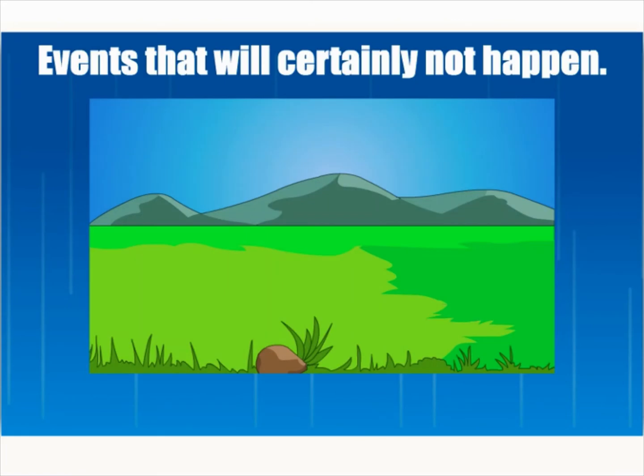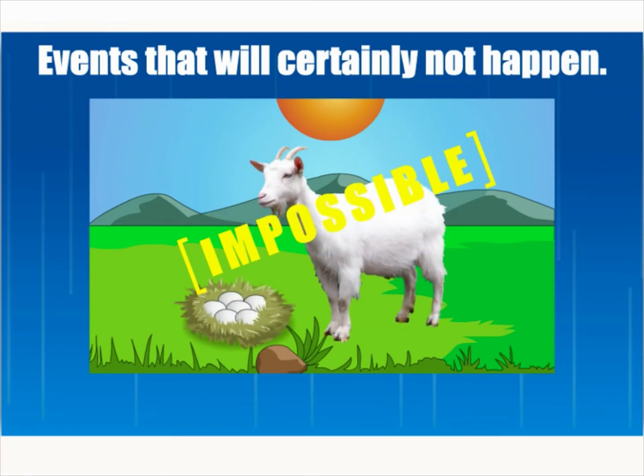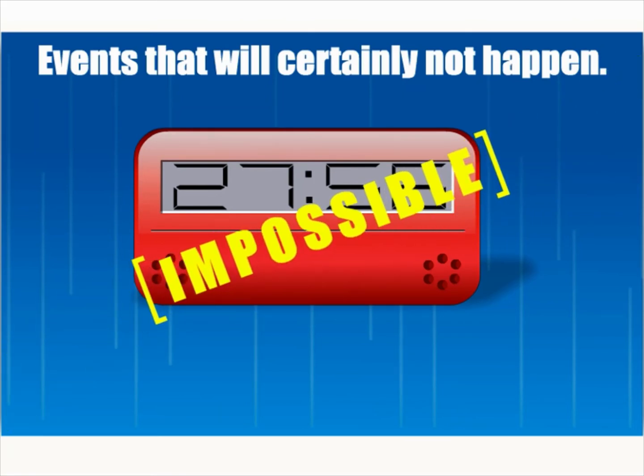Now, we will look at the events that will certainly not happen. For example, we know that the sun always rises in the east. It will never rise in the south. So the sun rising in the south is an impossible event. Other examples of impossible events are a goat laying eggs and all of us having 28 hours a day. Can you think of any other impossible events?